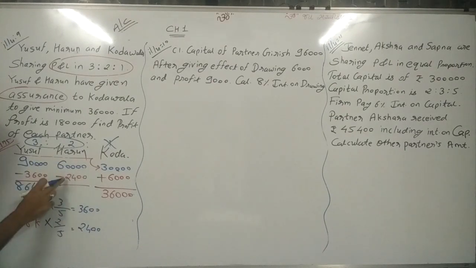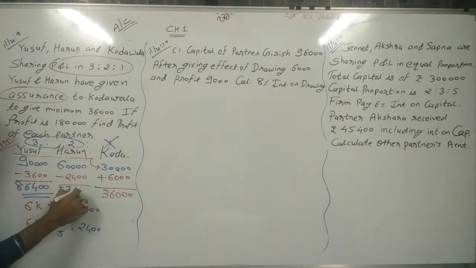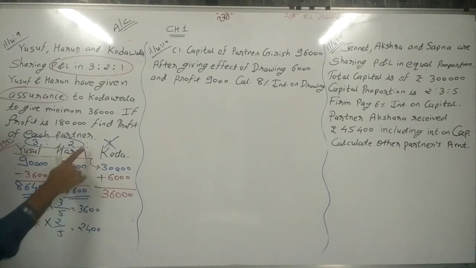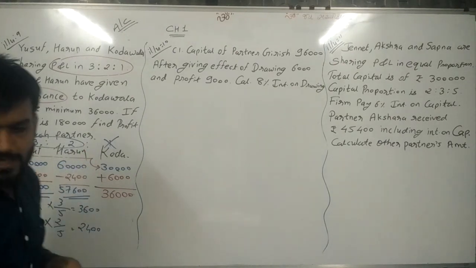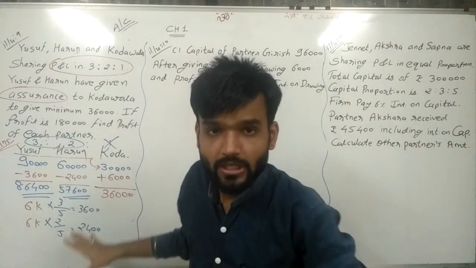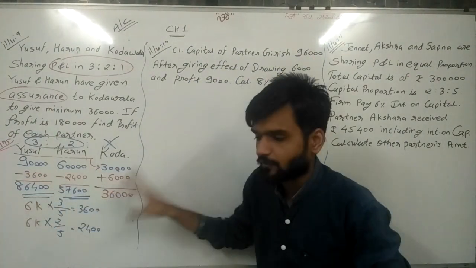Same way here, 60,000 minus 2,400, 57,600, received by Harun. So 86,400 received by Yusuf, Harun received 57,600 and Kodawala received 36,000. So in this way, the total amount is received by different partners.